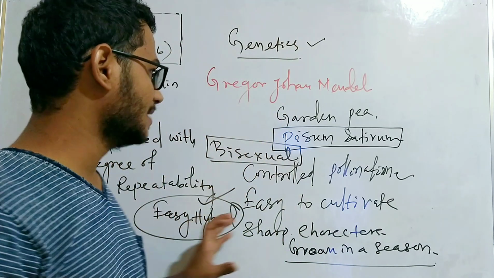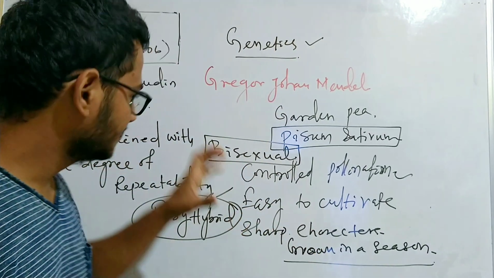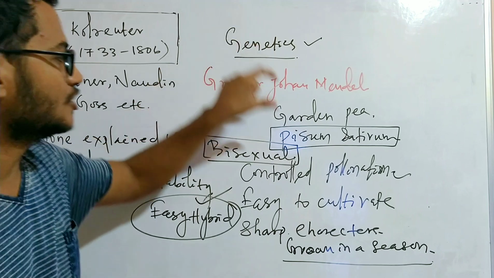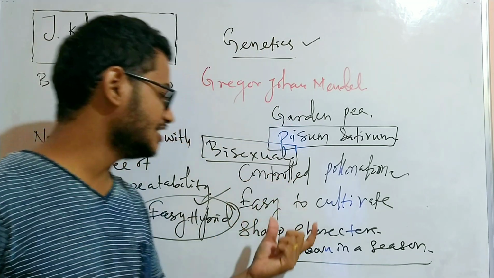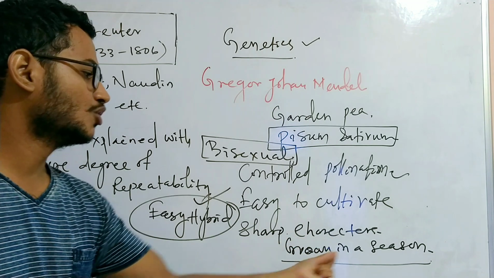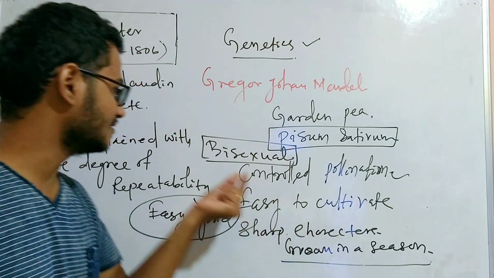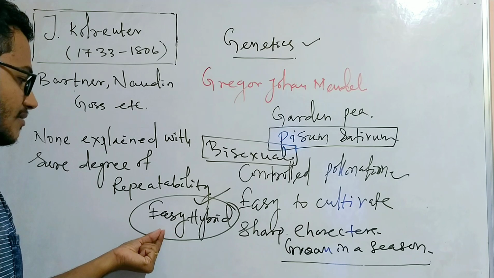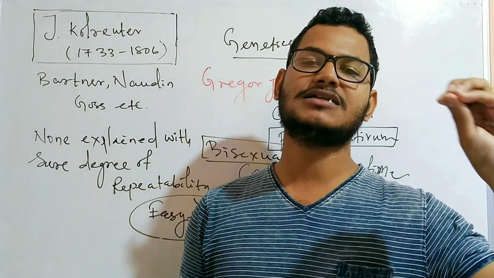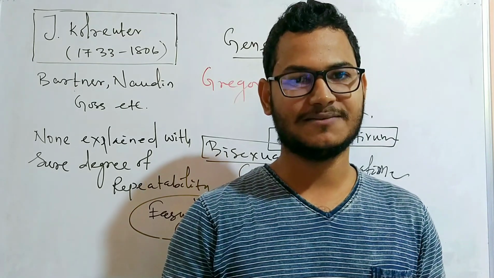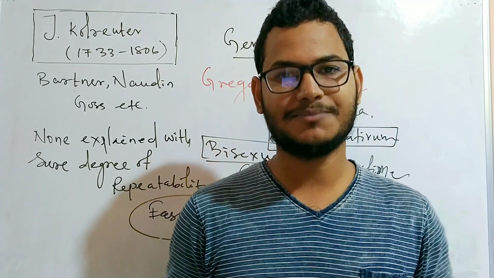So these are the various important characters of the plant, and why Gregor Johann Mendel chose the garden pea, Pisum sativum: controlled pollination, easy to cultivate, sharp characters, grown in a season as an annual plant, bisexual flower, and easy to hybridize. These are the very important things present in a garden pea. So remember, the chromosome number of garden pea is 14.